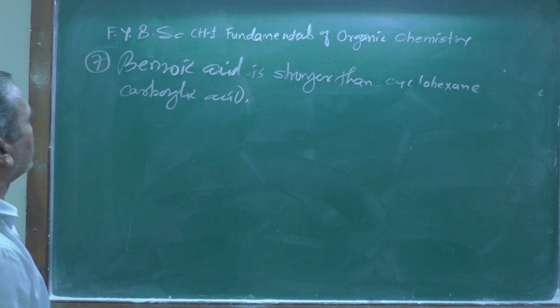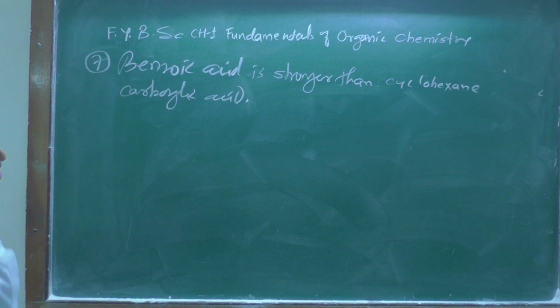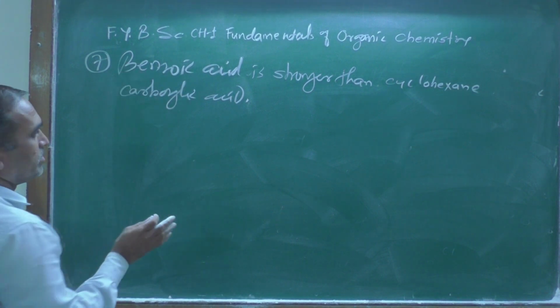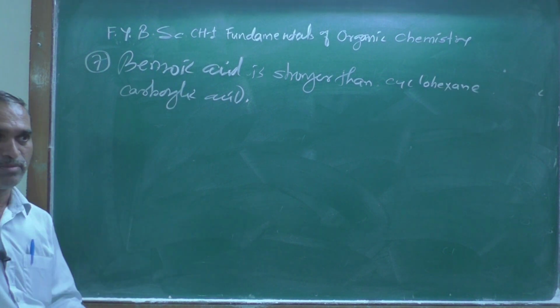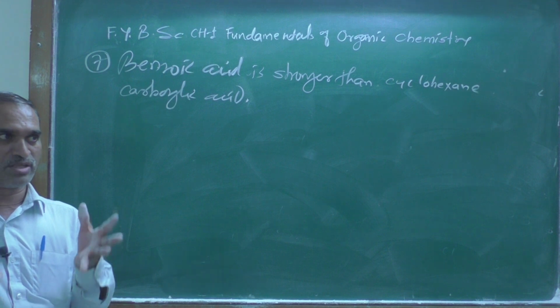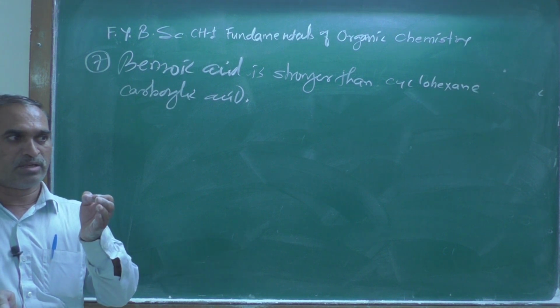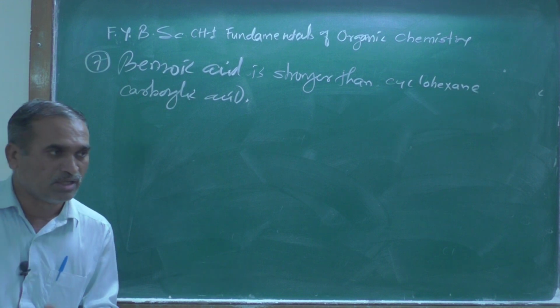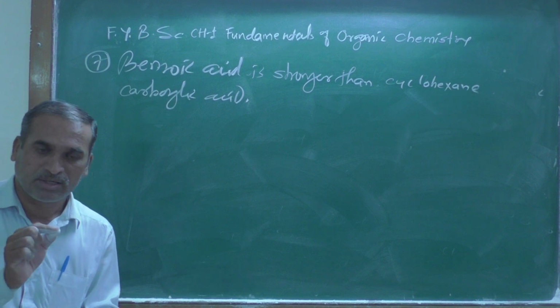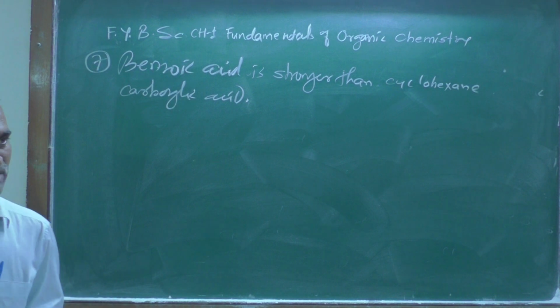Here remember, benzoic acid is stronger than cyclohexane carboxylic acid. Most of you might know the structure of benzoic acid, because you might have heard this word from your 11th standard.